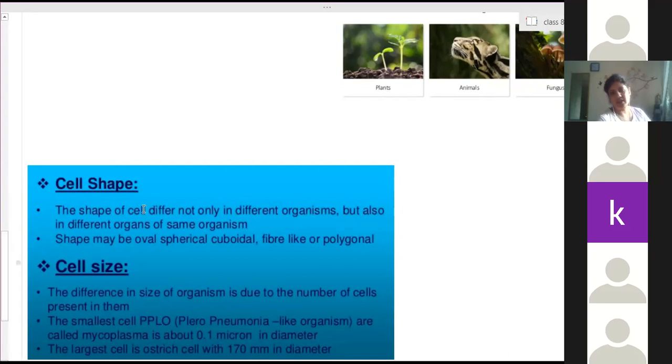So the shape of the cell differs not only in different organisms but also in different organs of the same organism. Shapes may be oval, spherical, cuboidal, fiber-like or polygonal. Some are oval-shaped structures, some are spherical, circular shaped. Some are cuboidal, like the onion peel cell I just told you about. The muscle cells are fiber-like, thread-like structures. Some are polygonal, hexagonal structures, and pentagonal structures are also possible. Clear?